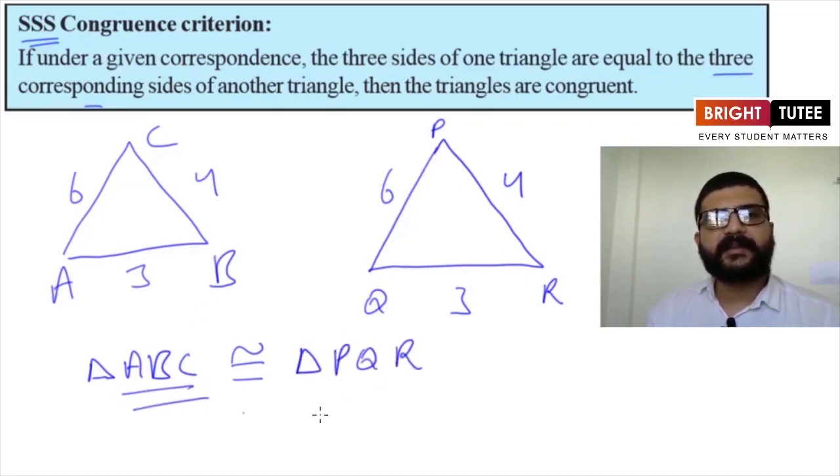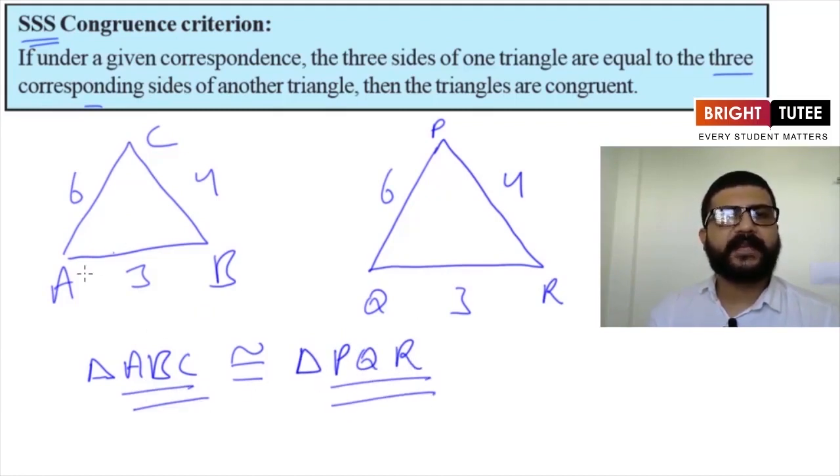Now the naming we have written here, how can we write this naming accurately? Here we can see that AB is equal to QR, and what is the vertex opposite to AB?